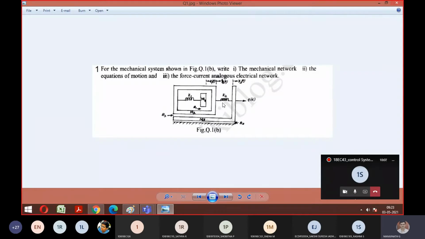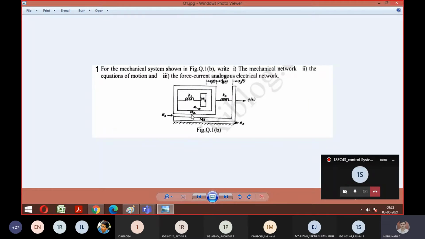So coming to K2, K2 is between what and what now? M2 and M3. Good. So anything else is there for your second node? So you can mark M2 and K2 between your M2 and M3. Between M2 and M3, you have one more also here. What is that? B2. So don't forget this also. It looks like a small thing here, right? So you should connect between M2 and M3.